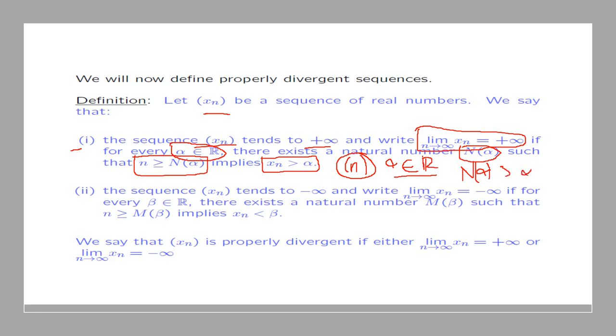So then you see, if you pick small n bigger than your n alpha, then that small n will be bigger than alpha. So the sequence n tends to plus infinity.